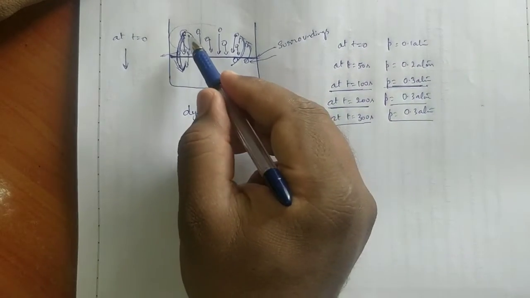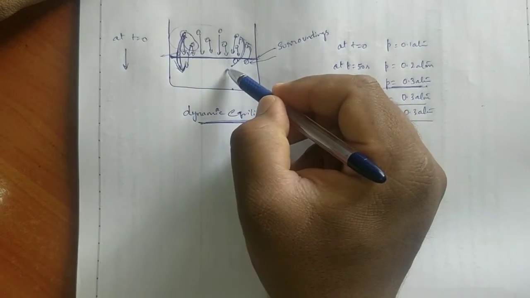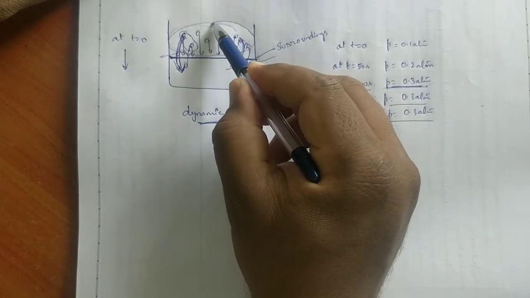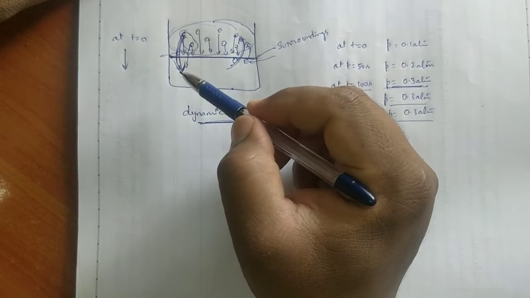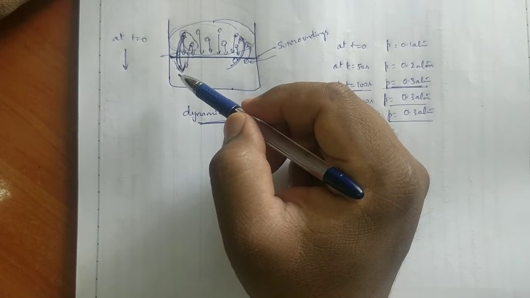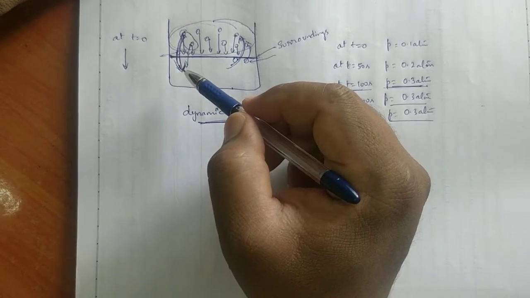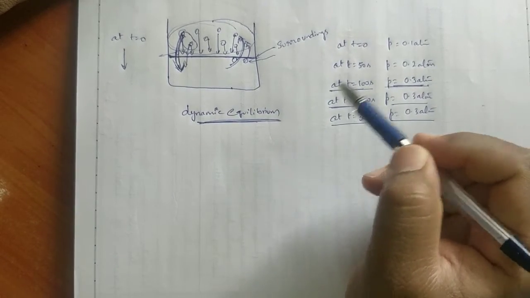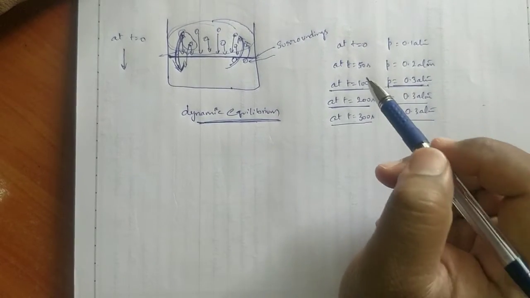After that, the number of particles converting from gas to liquid and from liquid to gas are the same. That's why the number of gas particles will not be affected. Even though the forward process and backward process are going on, pressure is not affected, because both happen at the same rate.